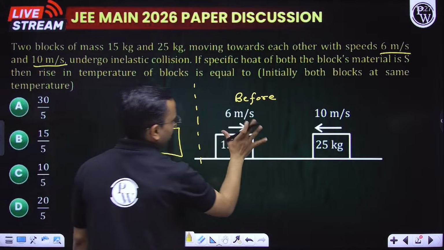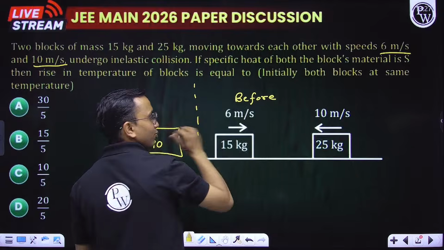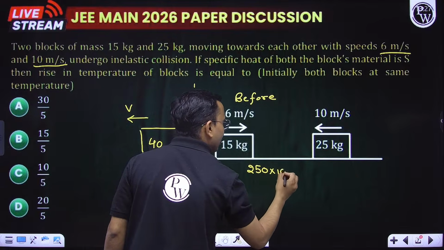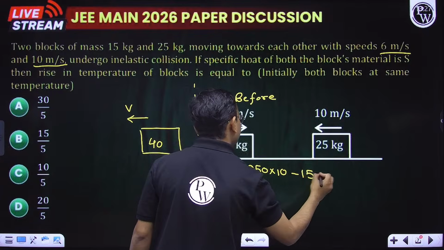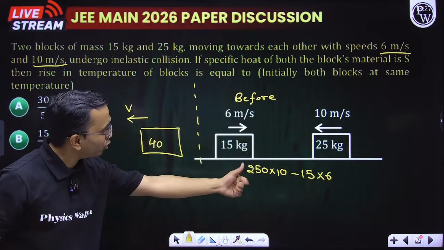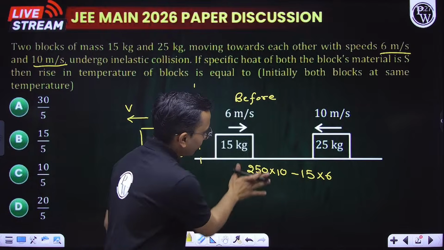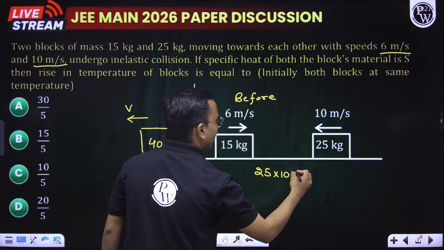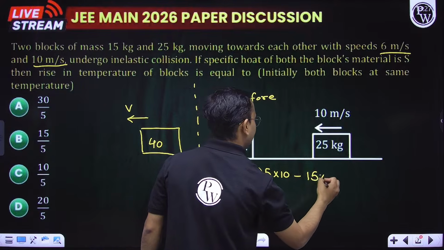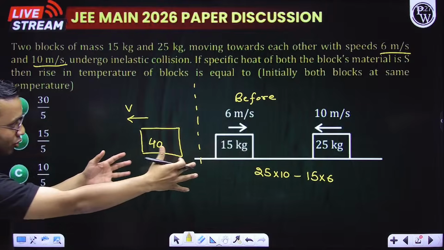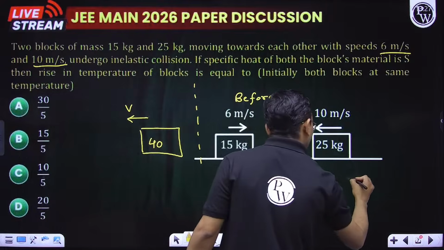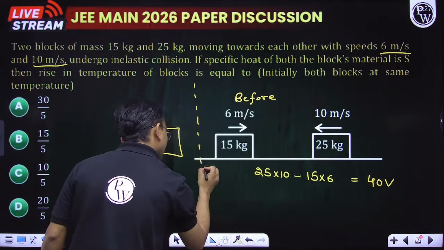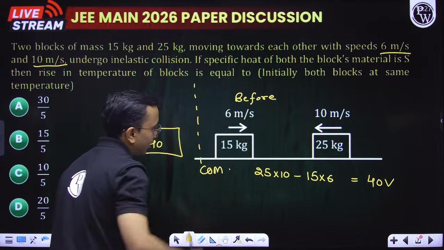Taking left as positive, conservation of momentum: 25 into 10 minus 15 into 6 is the total initial momentum towards the left. And the total final momentum is 40 into v.